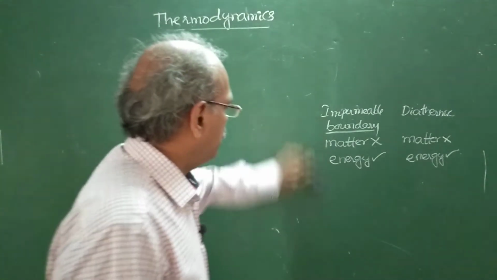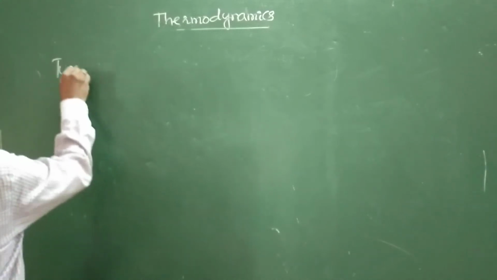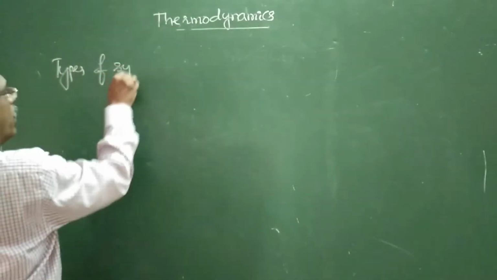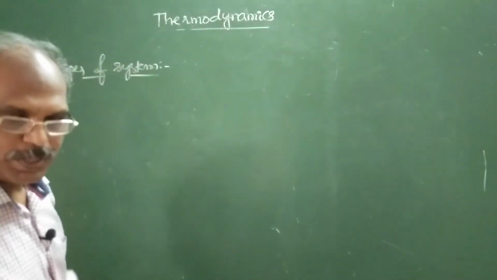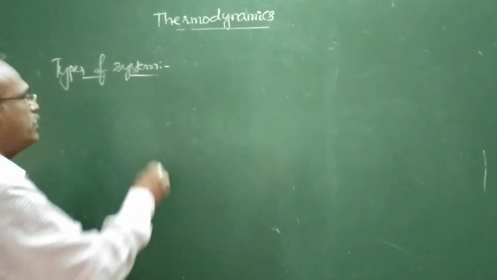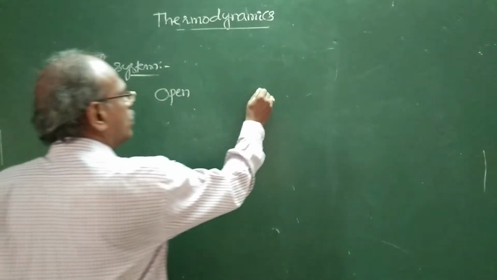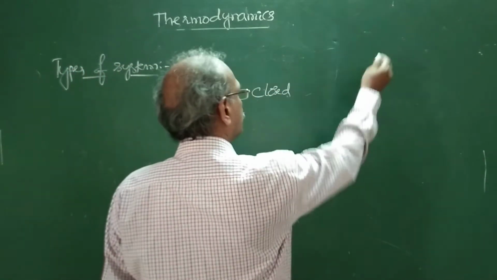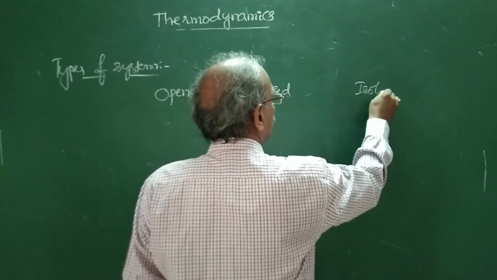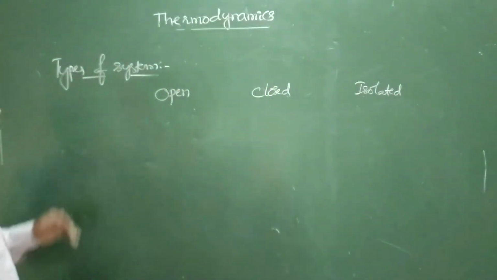Now let's see types of system. According to thermodynamics, there are three types: open system, closed system, and isolated system. Let's see with an example.